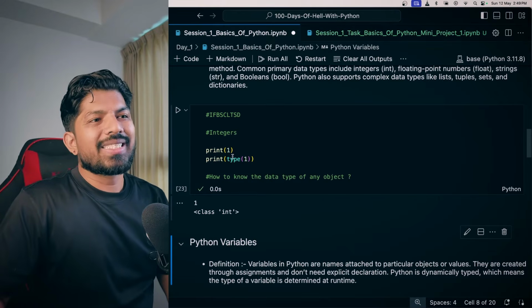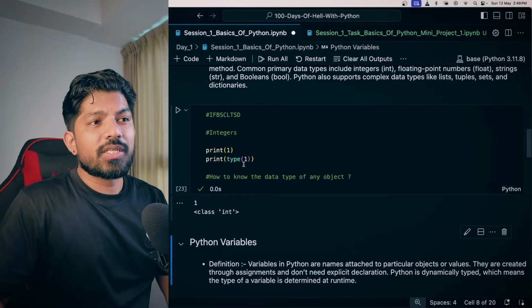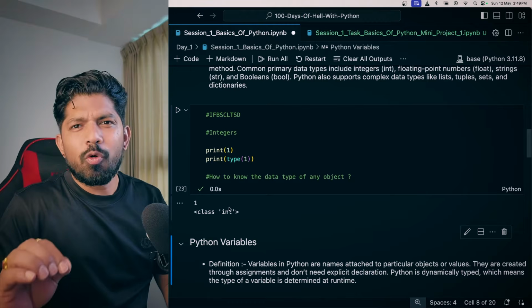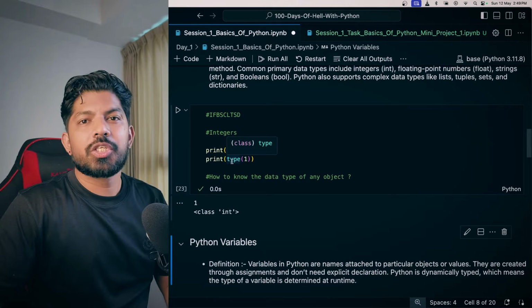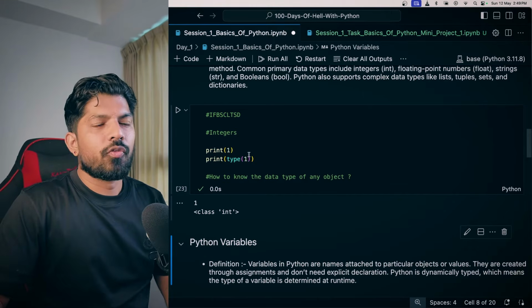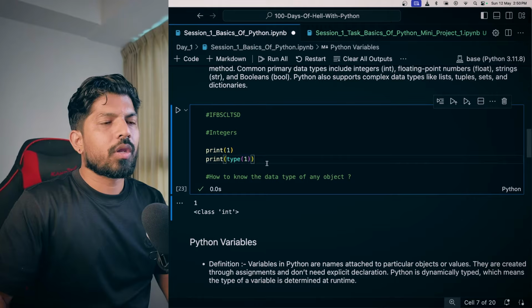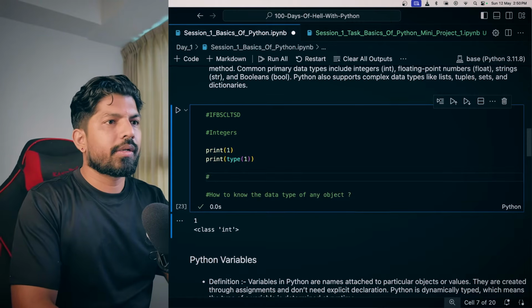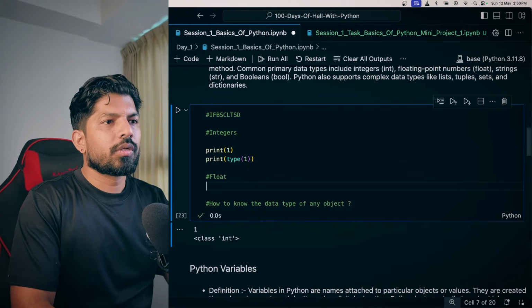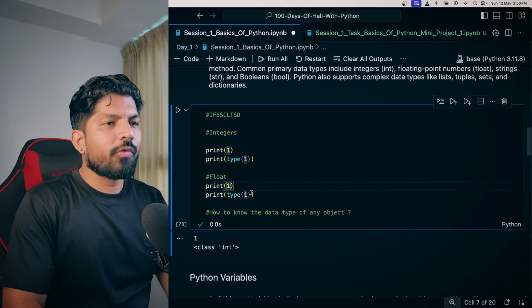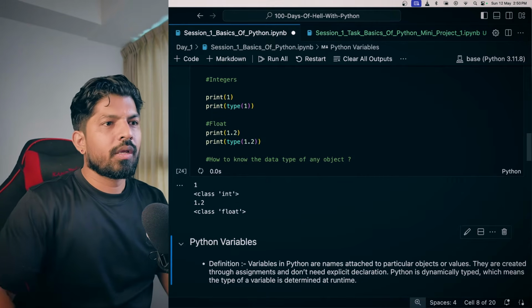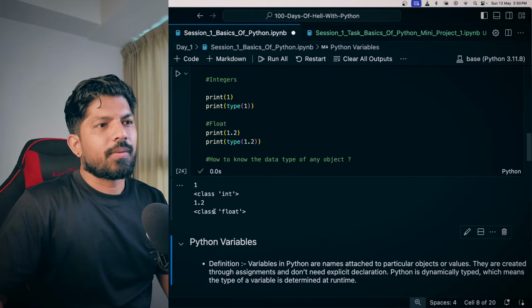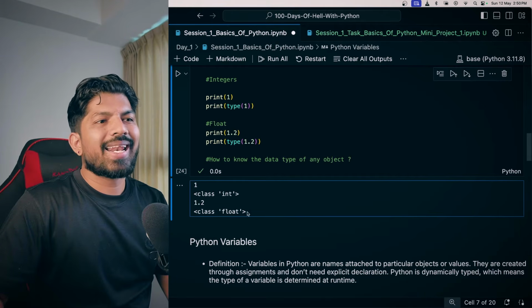So when you check, you can see that we have printed 1 and the type of this 1 is integer. So whenever you want to check the type of a particular data type, you can just check with this type function. Okay, next is float. So I will quickly copy this and type float. And here how we define a float, 1.2, and when I type 1.2, it will be printed out like this. You can see here 1.2 and the class is float.